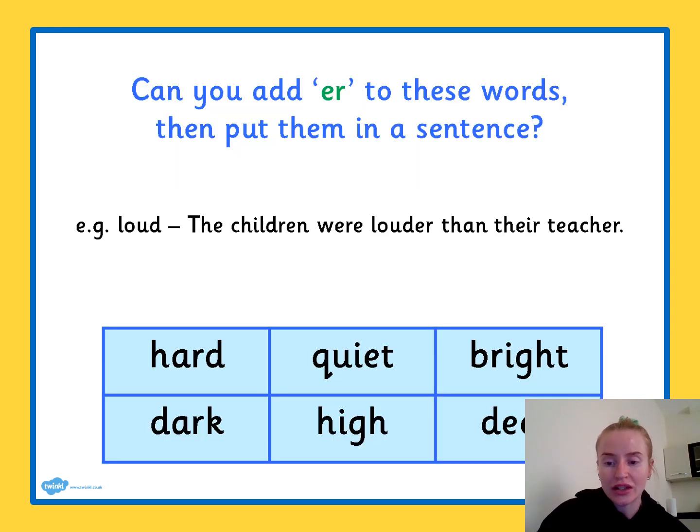And these words, I'm going to make them a little bit different by adding the suffix onto the end. Hard becomes harder. Quiet becomes quieter. Bright becomes brighter. Dark becomes darker. High becomes higher. And deep, underneath my video, deep becomes deeper.